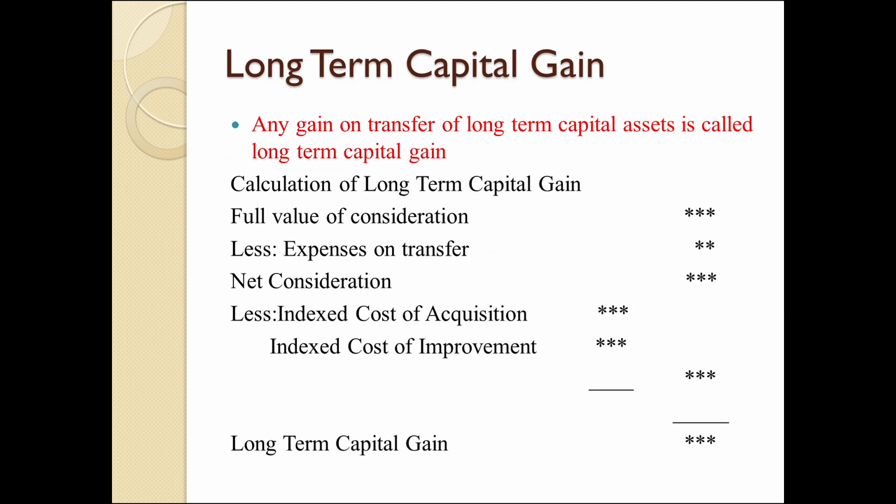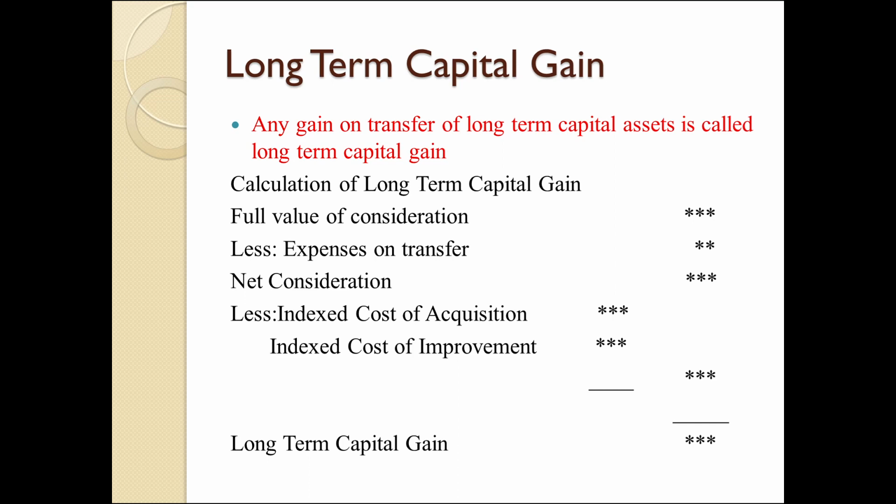So we can get long-term capital gain. Once again, I tell you, full value of consideration. From full value of consideration, we have to reduce expenses on sale. It means brokerage or commission given to sales. Then from net consideration, indexed cost of acquisition and indexed cost of improvements are to be reduced. Indexed cost of acquisition means cost inflation index is to be applied.